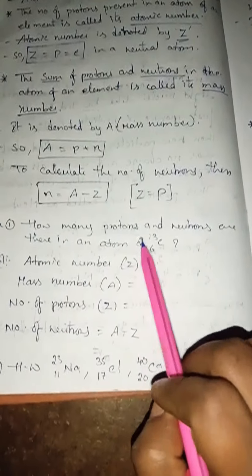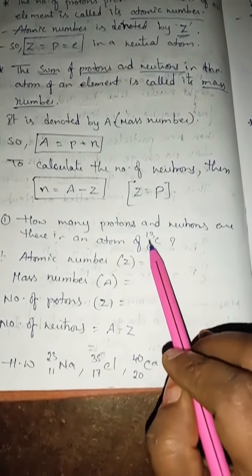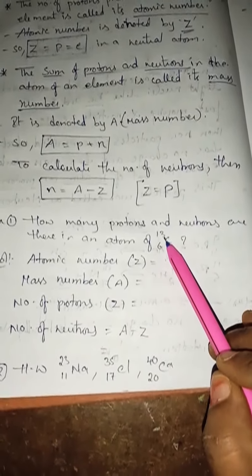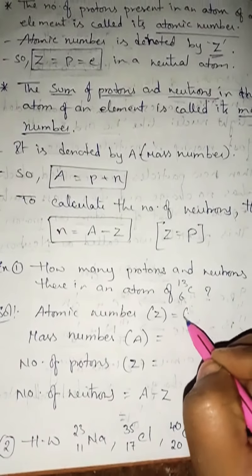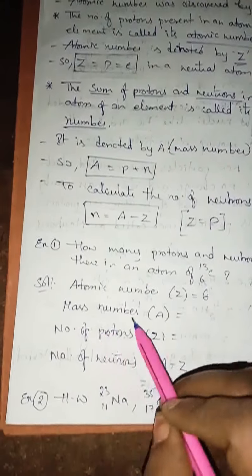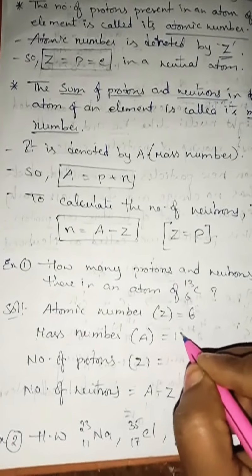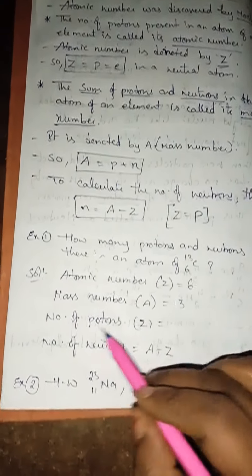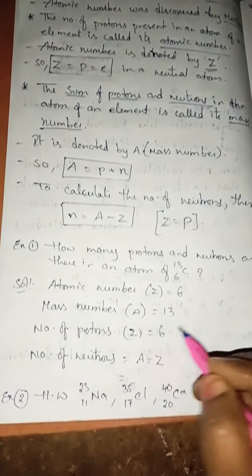How many protons and neutrons are there in an atom of carbon 6-13? It is an isotope. Okay, carbon 6-13. So what is the atomic number here? 6. Yes, mass number. What is the mass number given? 13. So how many number of protons will be there, children? How many number of protons? Protons are nothing but atomic number. So this is also 6.